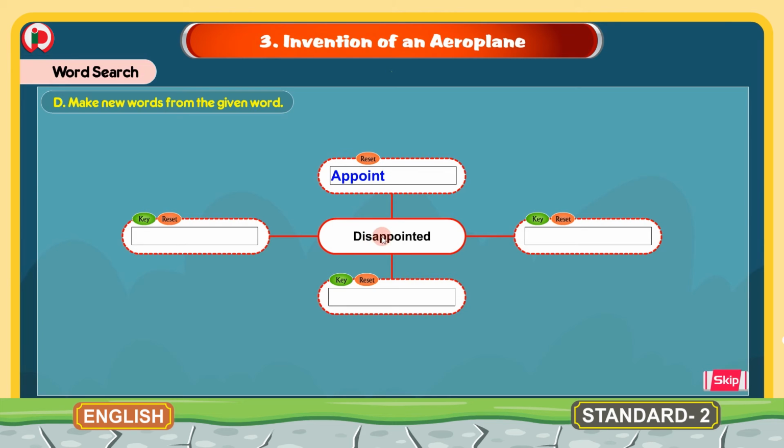Appoint. Here we have written appoint. And one more word is point. So, the second word we formed is point. Now, the third word is ease. And the fourth word can be in. So, using the letters from this word disappointed, we formed 4 different words here.